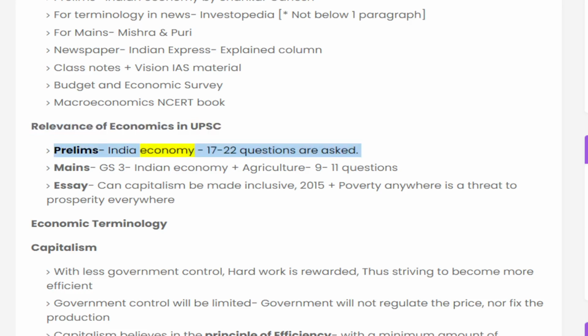Prelims: 17 to 22 questions are asked from Indian Economy. Mains GS3: Indian Economy plus Agriculture, 9-11 questions. Essay: Can Capitalism Be Made Inclusive? 2015. Poverty anywhere is a threat to prosperity everywhere.